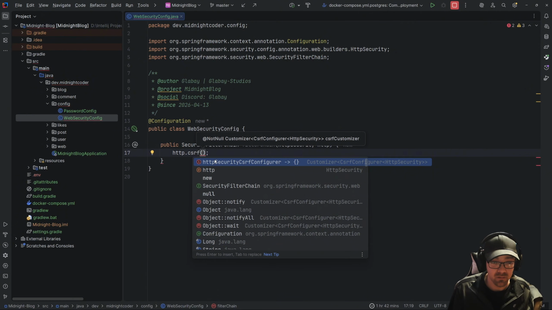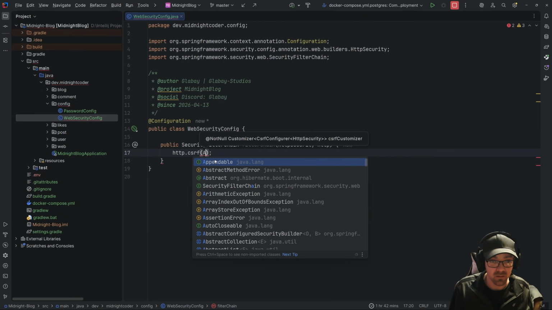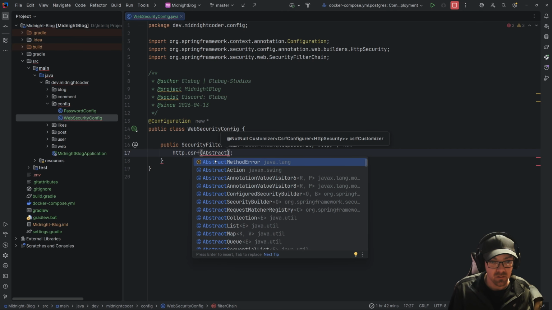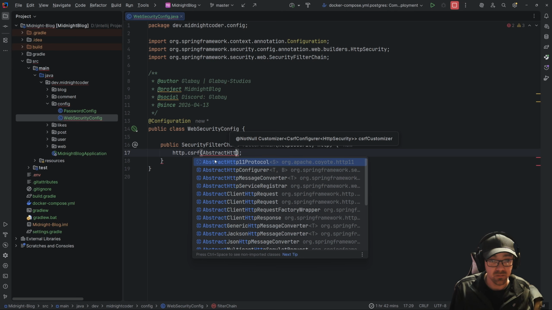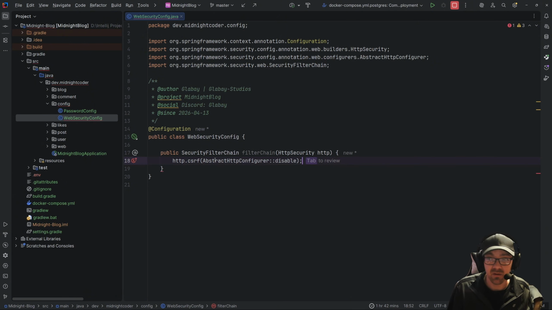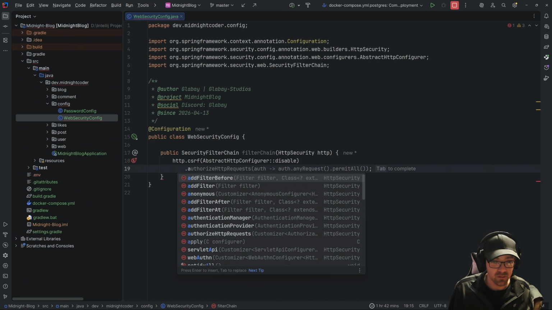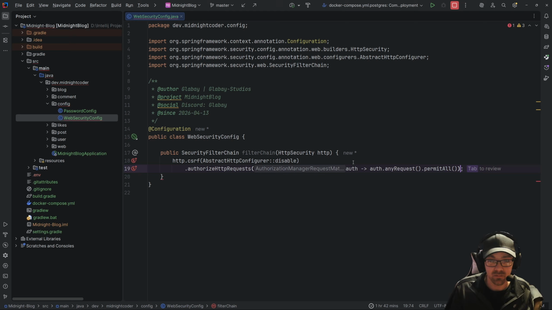For the sake of it, we are going to just do an AbstractHttpConfigurer disable because we don't really care. Next, we want to authorize HTTP requests. Here we go. So this is the fun magic we want here.